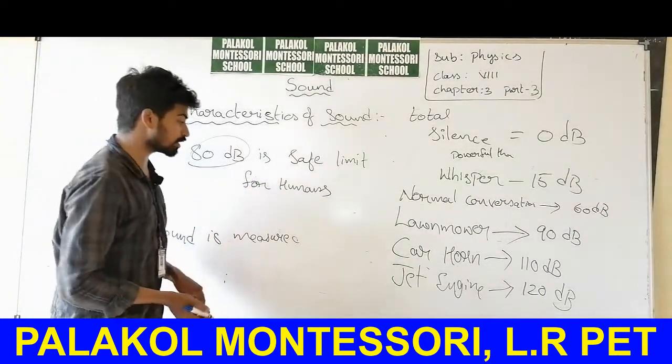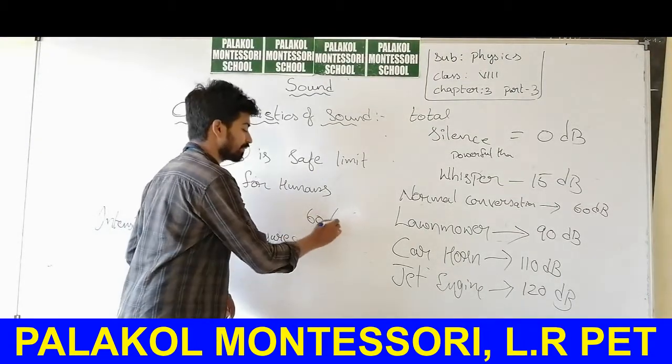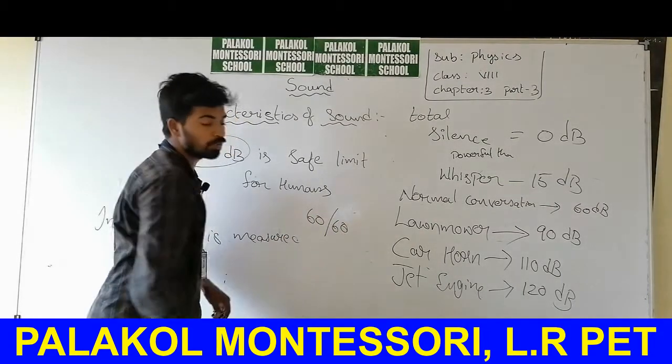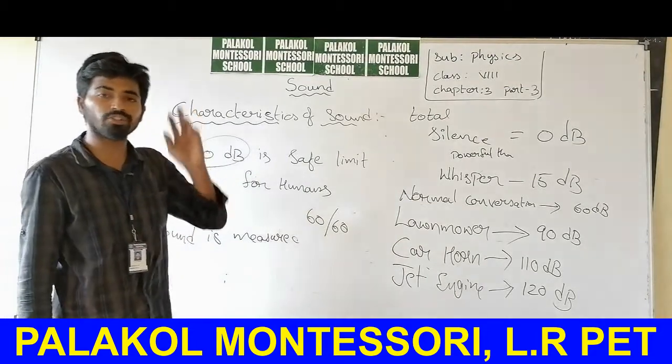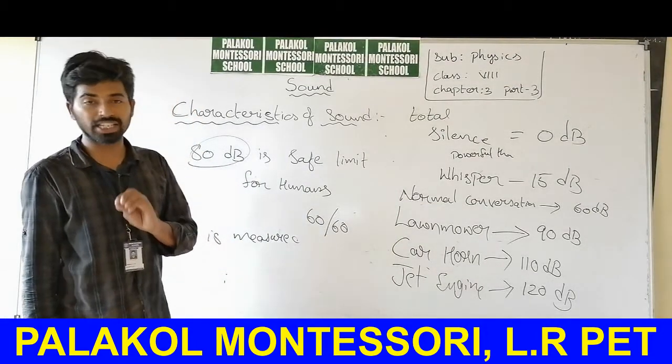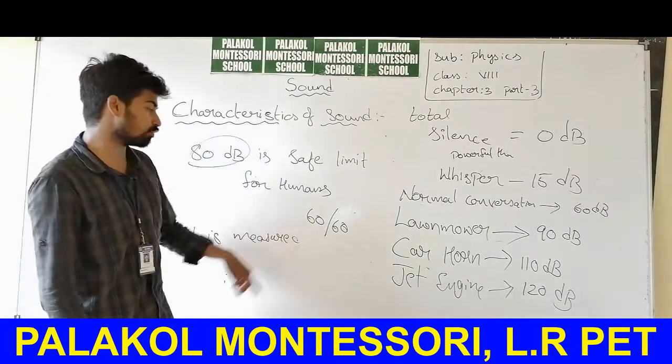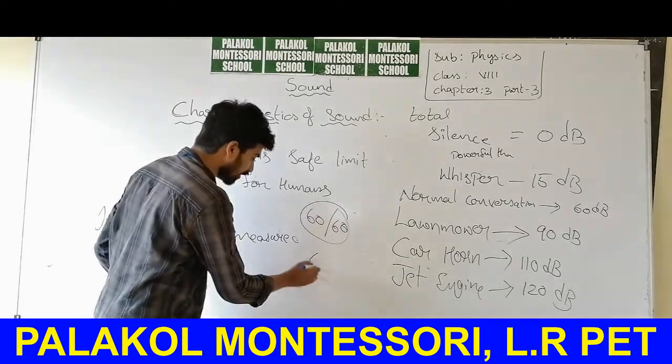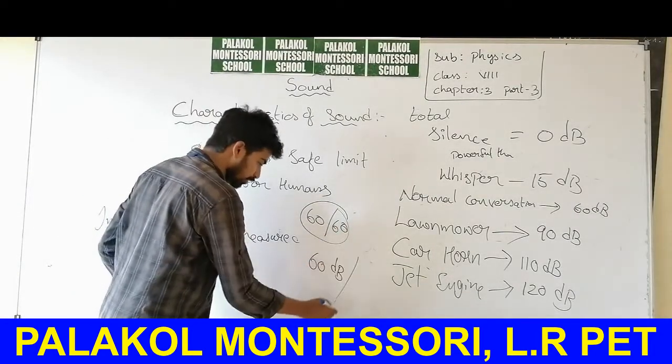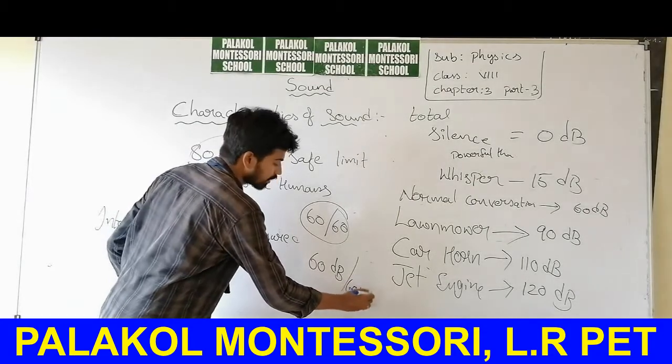And there is one more rule, 60 by 60. You may think you can listen to songs for 24 hours, but no, it is not safe for humans. Why? Because we have to follow this rule. If you are listening to sound at 60 decibels, it is better to listen for only 60 minutes.